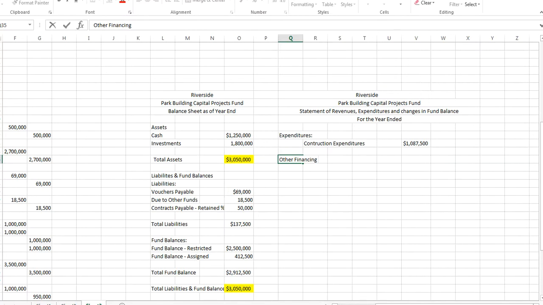So this is where it gets a little bit different, sources and uses. And we have inter-fund transfers in. We have proceeds from the bond sale. And that was 500,000, and that was 3.5 million. And so we've got a total over here